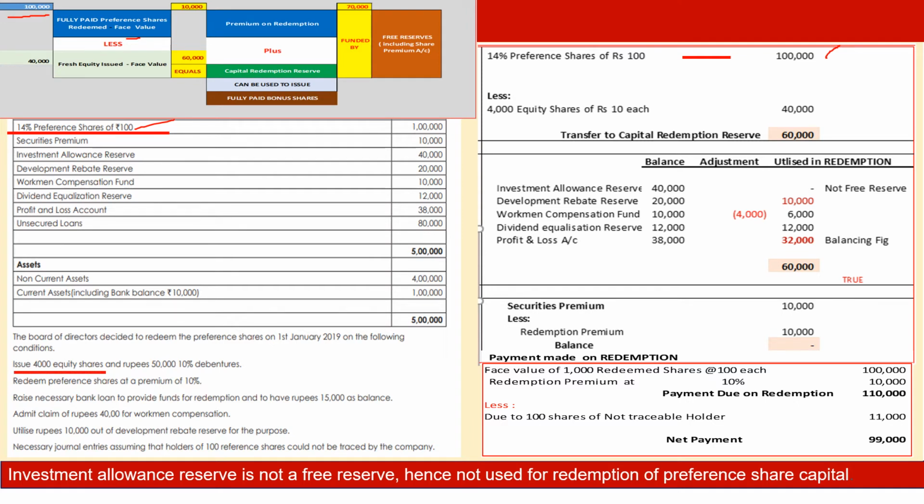And the fresh equity issue is 4,000 equity shares. We take that 4,000 equity shares. We can also see it posted here. When we post that 40,000, 1 lakh minus 40,000 is nothing but 60,000, which is the value of capital redemption reserve.